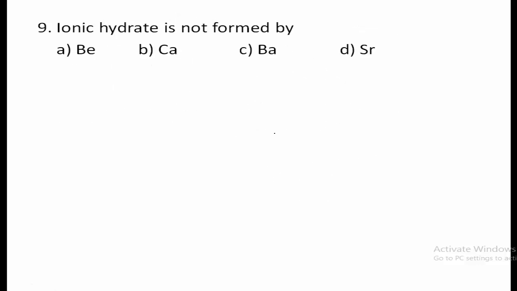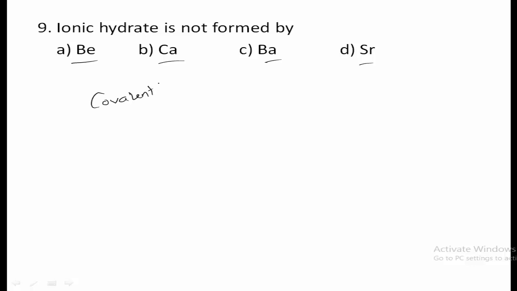Next 9th question, ionic hydrate is not formed by. So ionic hydrate means the hydrate formed should be ionic in nature. And here among these elements, beryllium, calcium, barium, strontium, the element which is having a smaller size will form the hydrate which is covalent in nature.